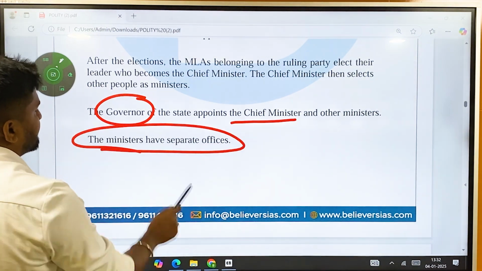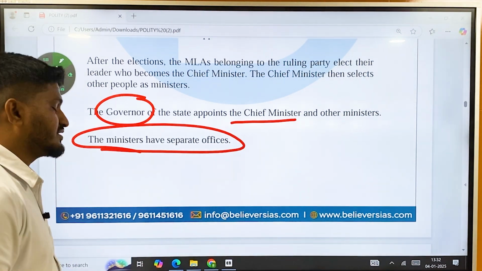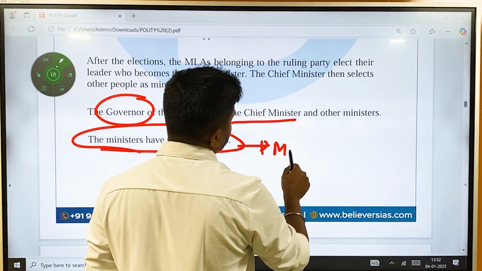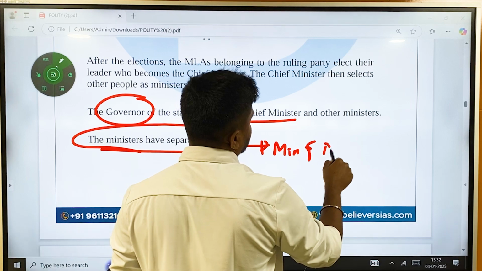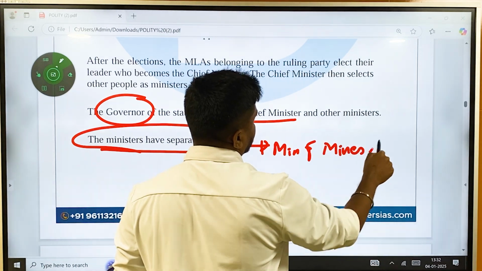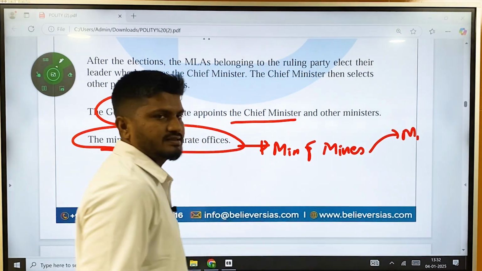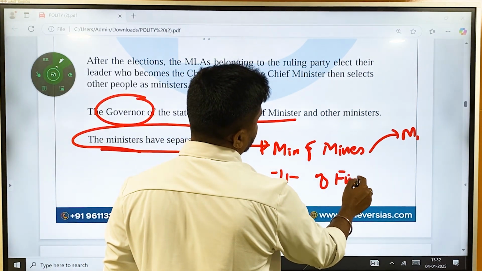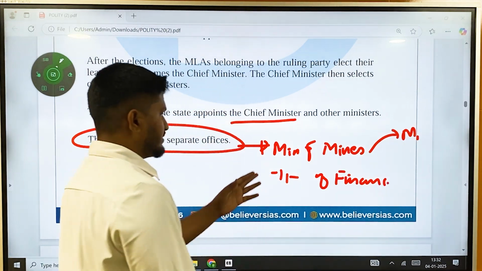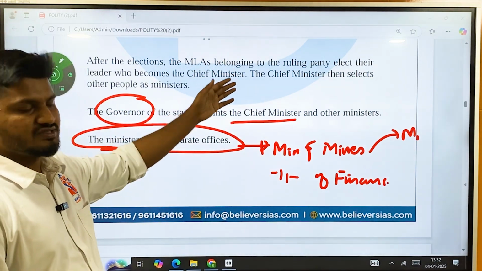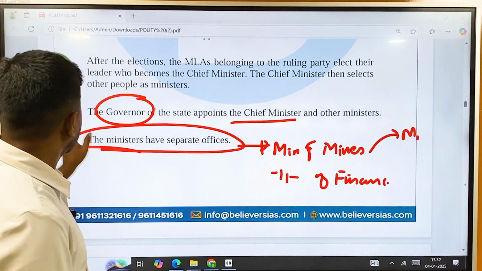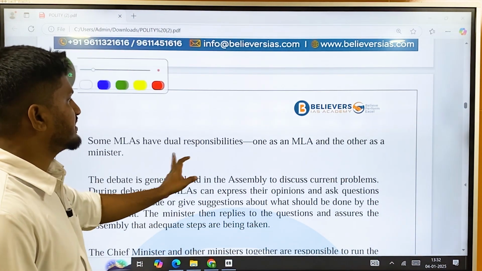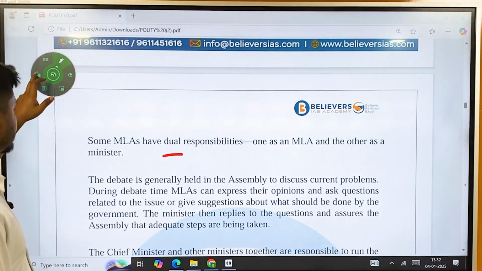The ministers have different duties, and with respect to duties they also have different offices. For example, a minister of mines will deal with every activity related to mining licenses, etc. Suppose a minister of finance will deal with budgeting, etc. They will have separate offices. Some MLAs have dual responsibility, that is one as an MLA and the other as a minister.